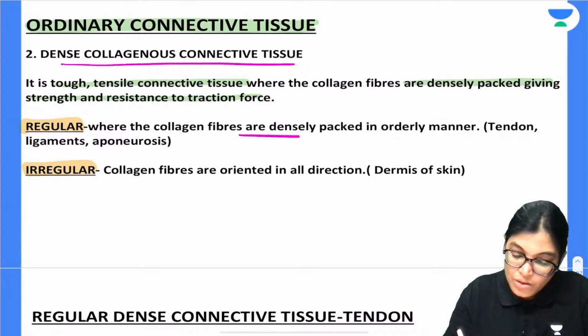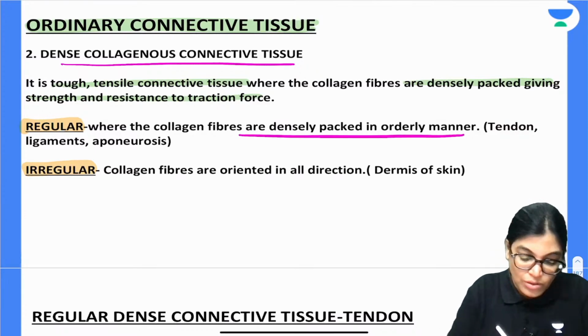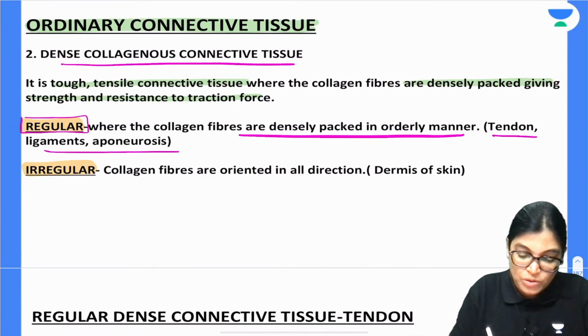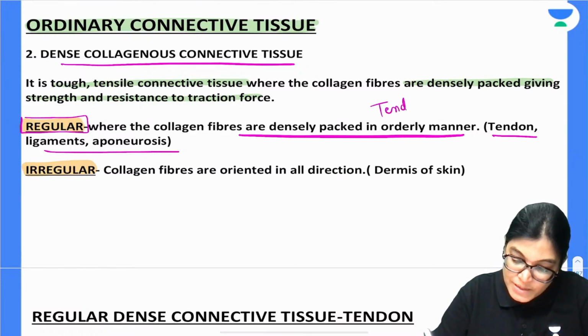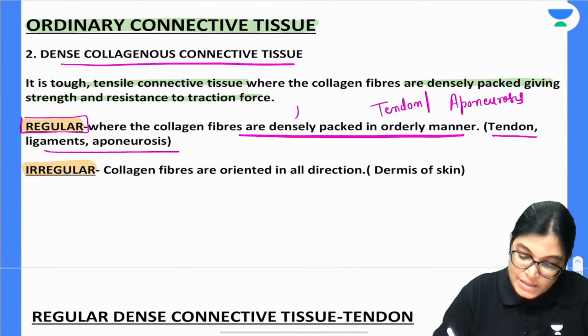So yes, where the collagen fibers are densely packed in an orderly manner, they are a regular arrangement, and the regular arrangement is seen in the case of tendon, aponeurosis and ligament. Regular arrangements can be seen in tendons, in aponeurosis, and in ligaments.